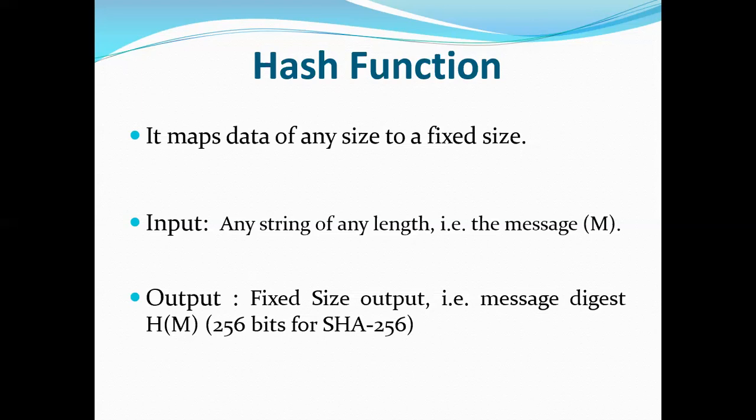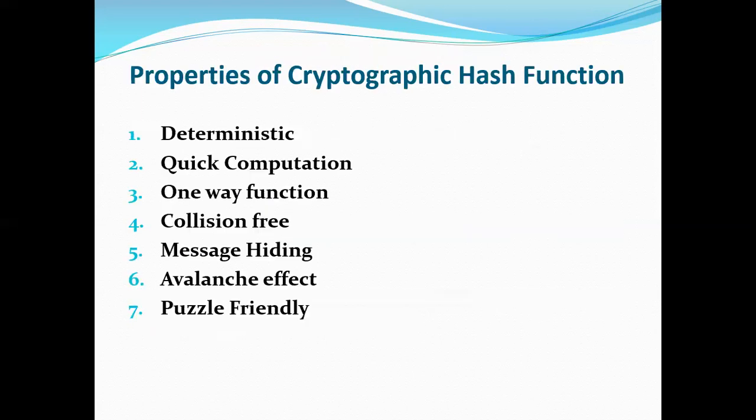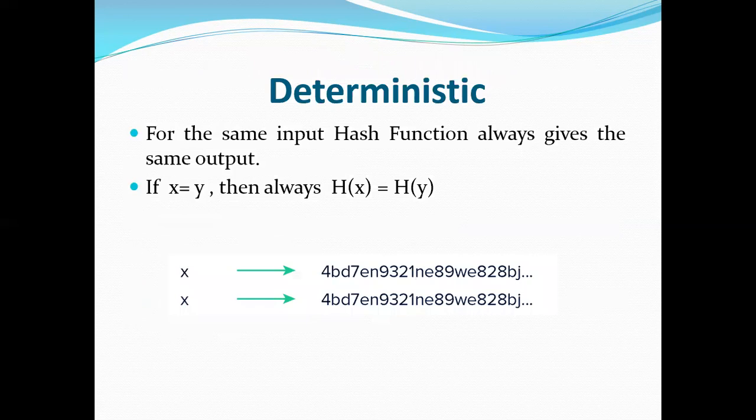So basically, instead of remembering the input data, which could be huge, you can just remember the hash and keep track of it. Now, before we go further, we need to first see the various properties of hashing functions and how they get implemented in blockchain. The first property is deterministic.